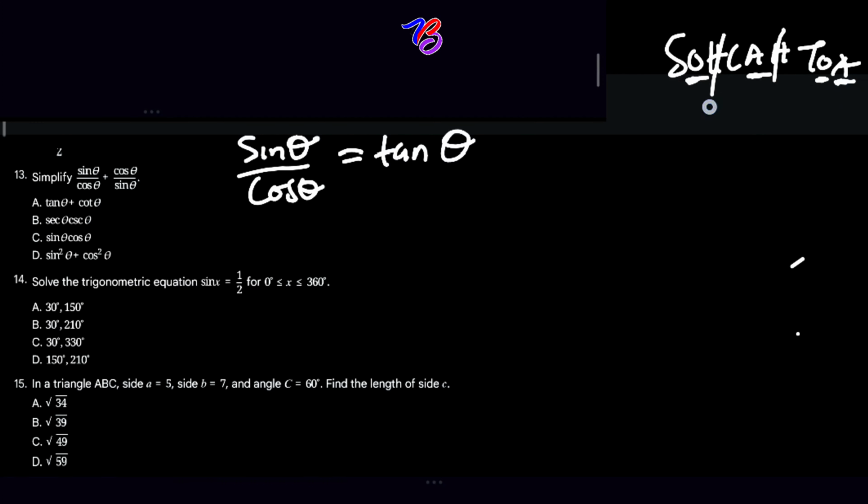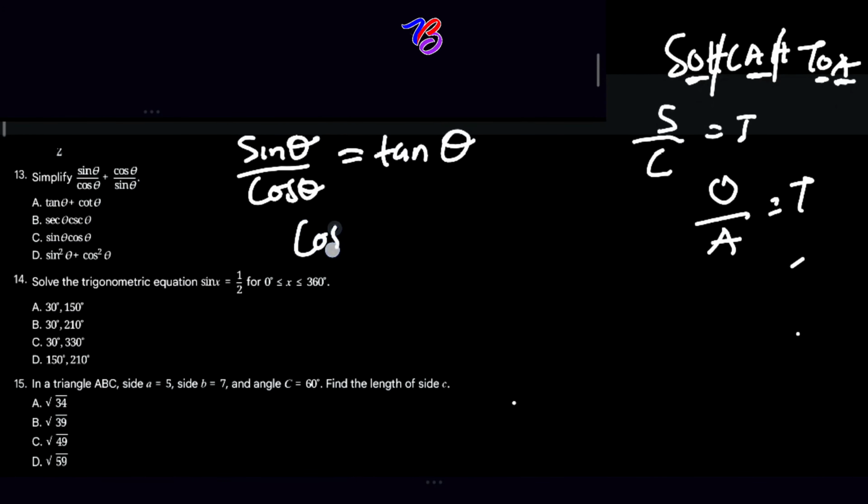I hope you are following. That is why S over C will give you T, because in S we have O and in C we have A, and this will give you tan theta. So which is why sin theta over cos theta is tan theta. Then we have cos theta over sin theta.